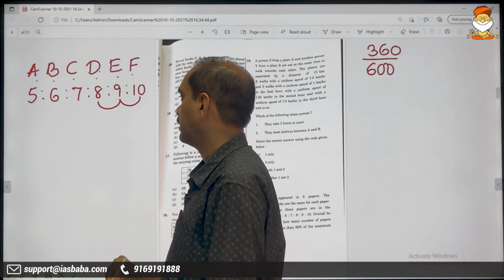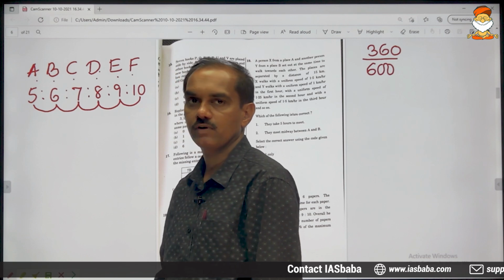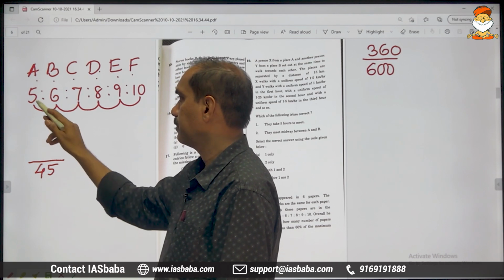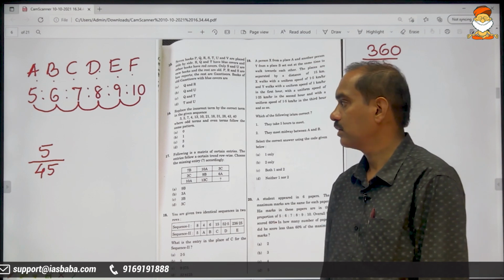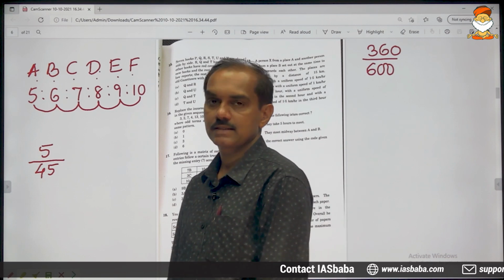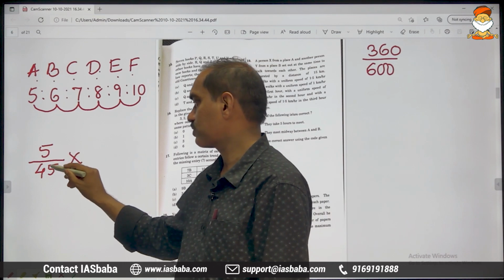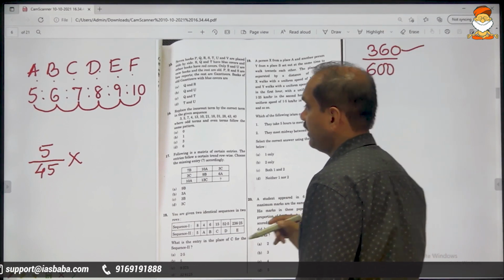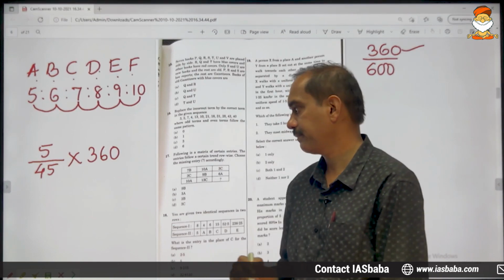19, 19 plus 8, 27, 34, 40, 45. Total is 45. Out of a total of 45, in paper 1 he has scored 5. If he scores 45 in all the 6 papers, then his score will be only 5 marks in paper 1. But he has not scored just 45 marks, total marks is not just 45, it is 360. Out of 360, how much has he scored in paper 1?